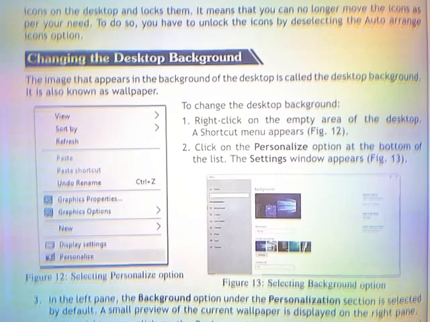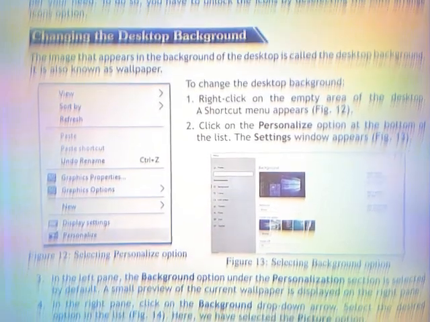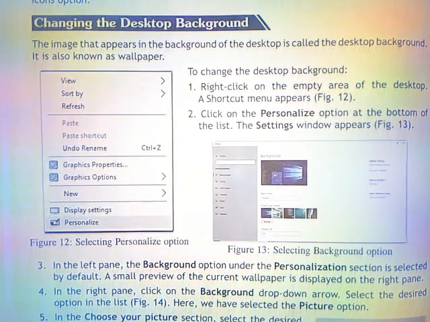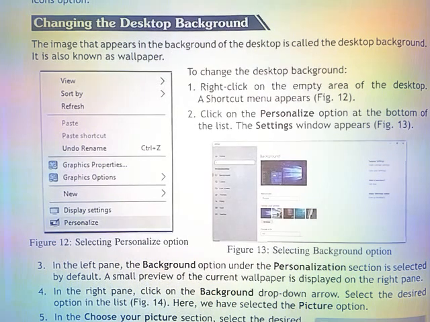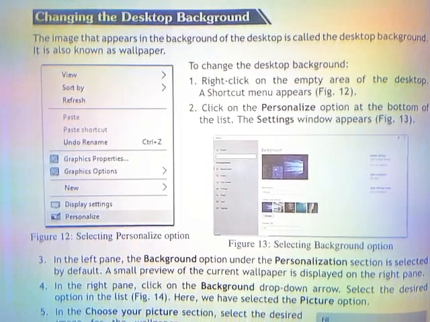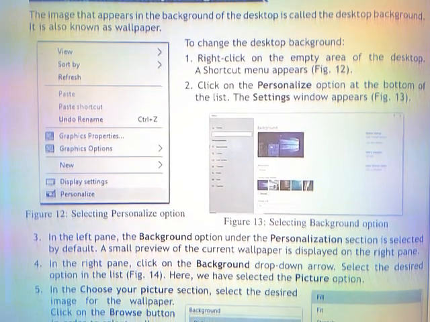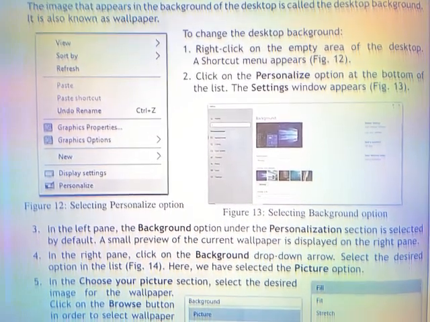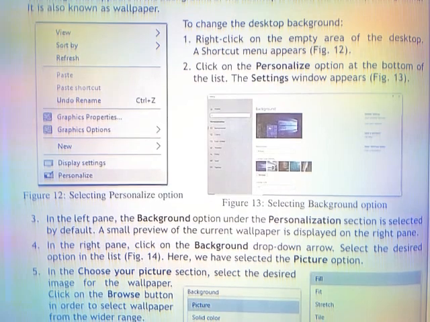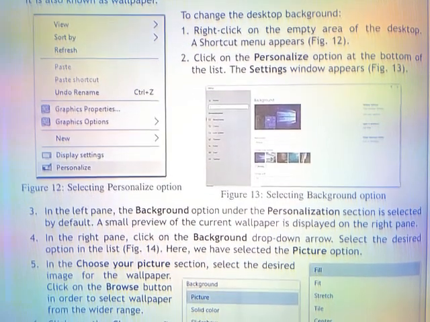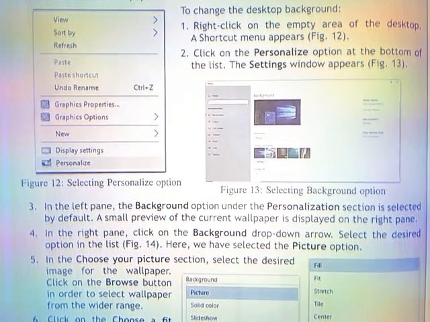Changing the desktop background. The image that appears in the background of a desktop is called the desktop background. It is also known as wallpaper. To change the desktop background, first right-click on the empty area of the desktop.